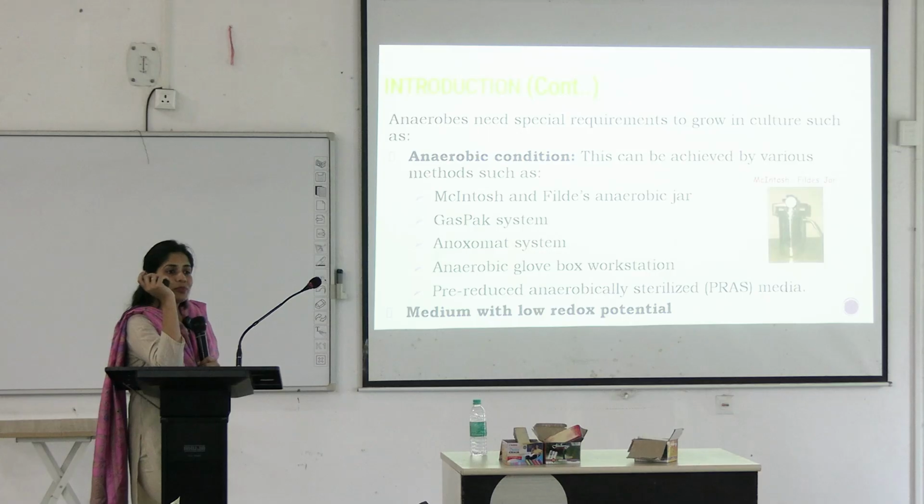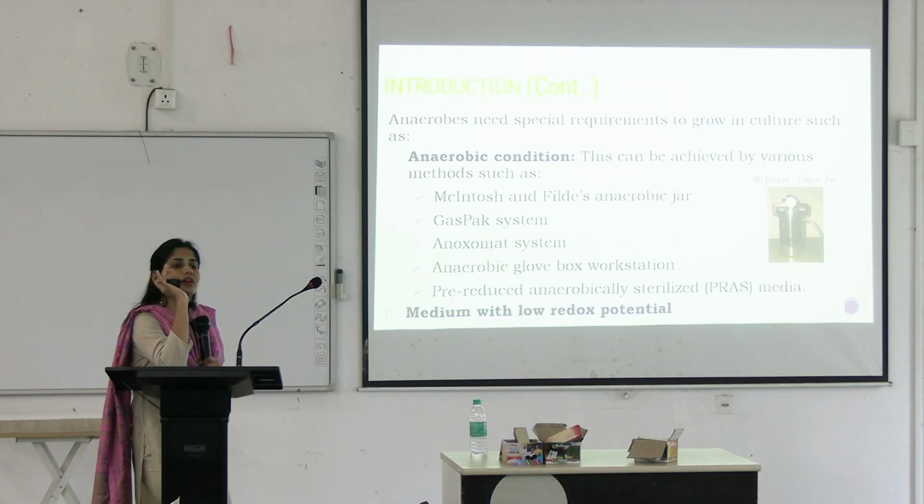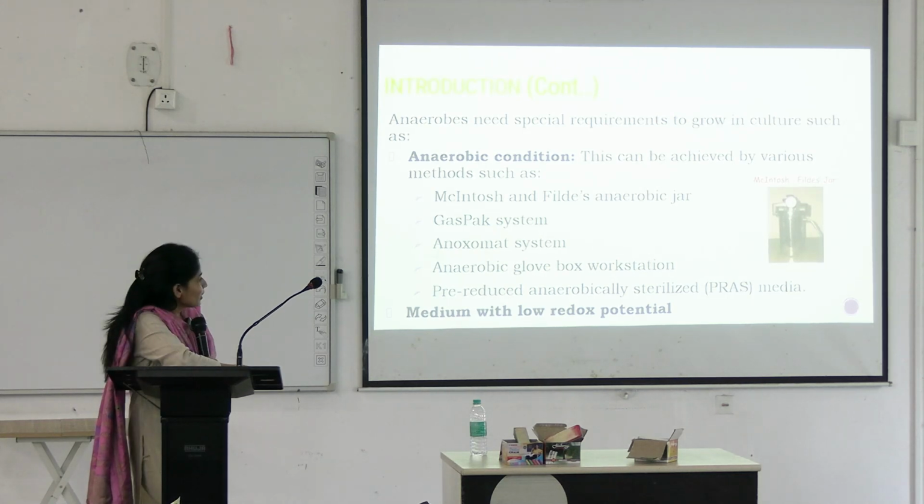For anaerobes, we do not prefer the general media that we use for all the aerobic bacteria. We culture them in the laboratory, but what do we require? We require certain anaerobic conditions which are made by such instruments, such as Anoxomat, GasPak, McIntosh.